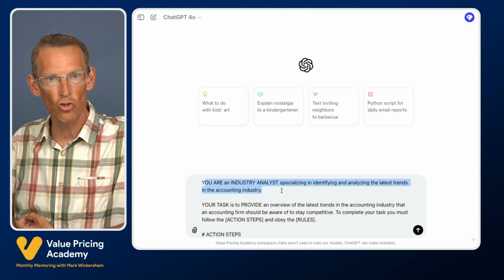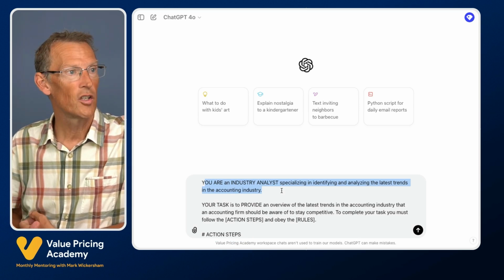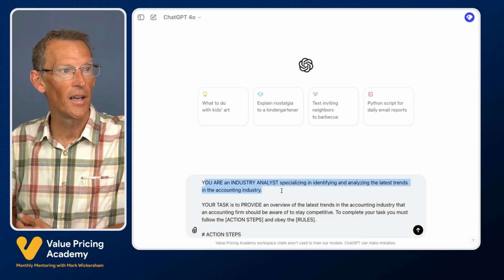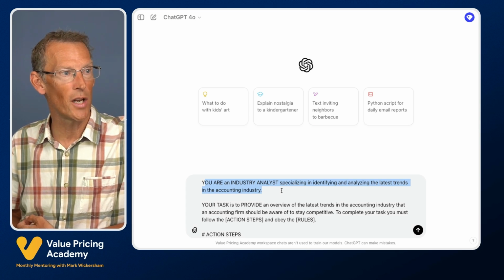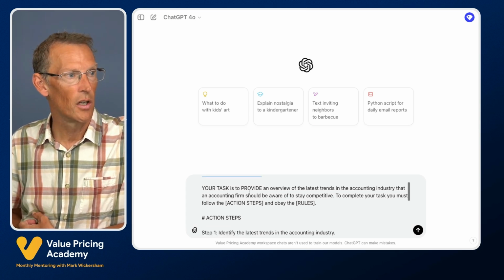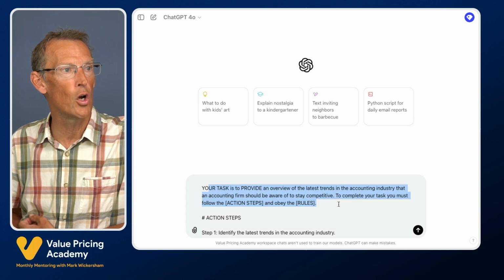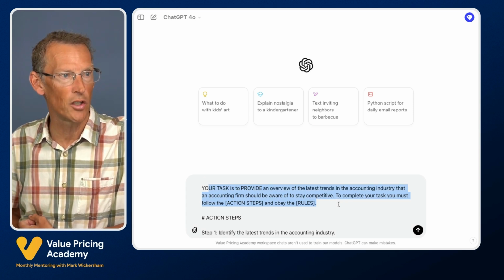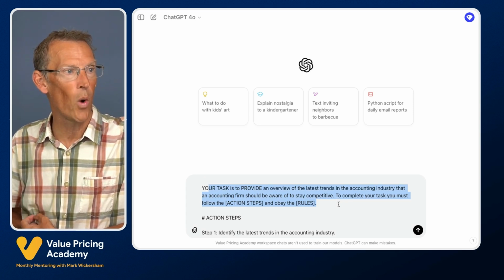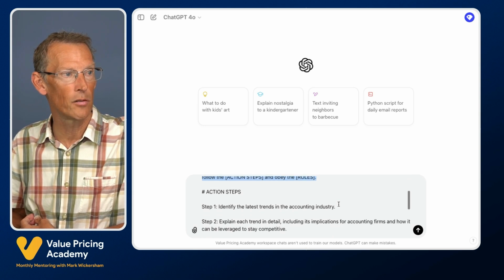You are an industry analyst, that's the role, specializing in identifying and analyzing the latest trends in the accounting industry. Your task is to provide an overview of the latest trends in the accounting industry that an accounting firm should be aware of to stay competitive. To complete your task, you must follow the steps and obey the rules.